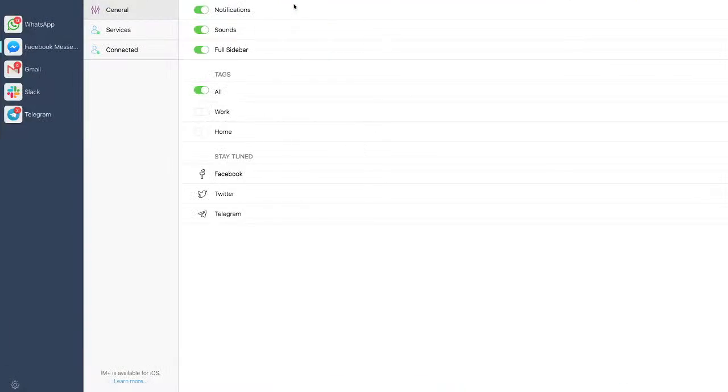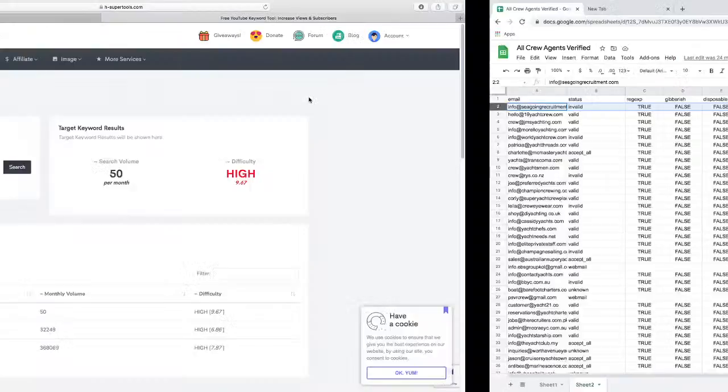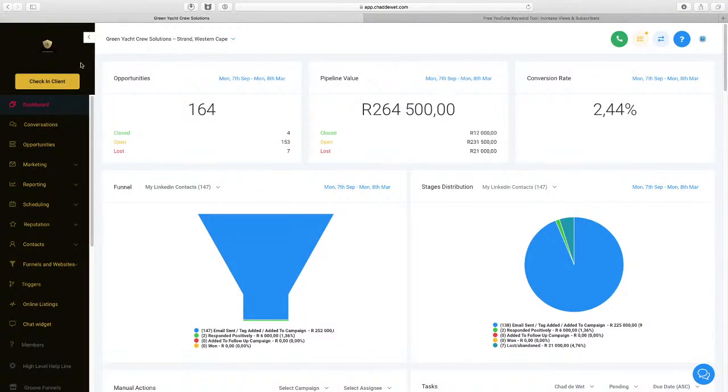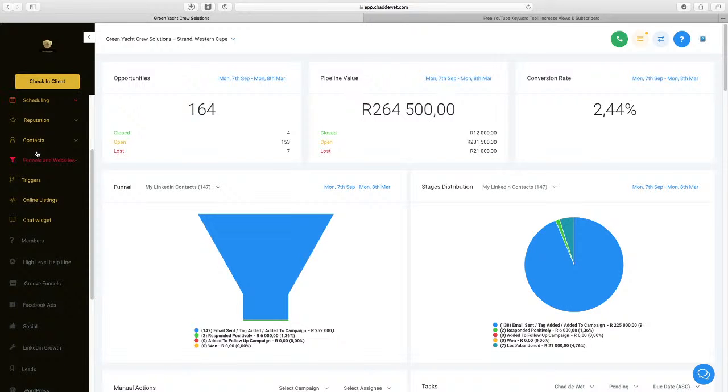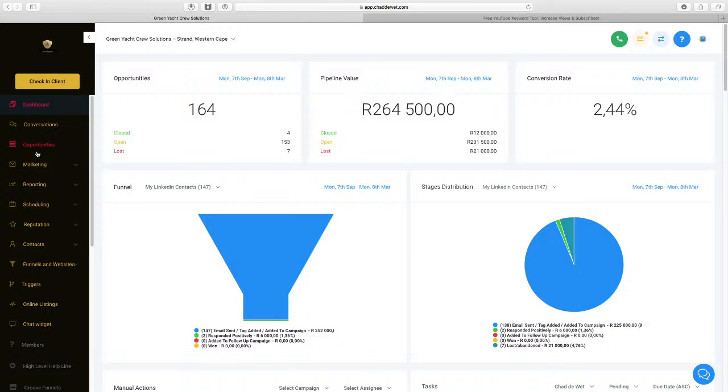Now let's talk about software as a service. This is software as a service right here. This is a dashboard. Okay, this is my CRM that I manage, that I own, and that I help agencies or business owners use. You can be a business owner, an agency owner, a real estate owner. It doesn't matter what business you're in, this system works for you.